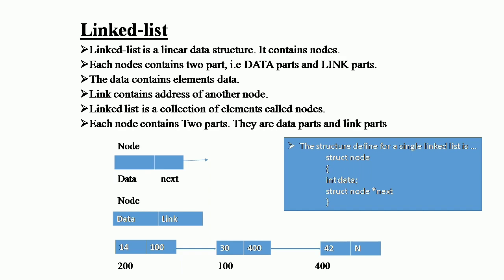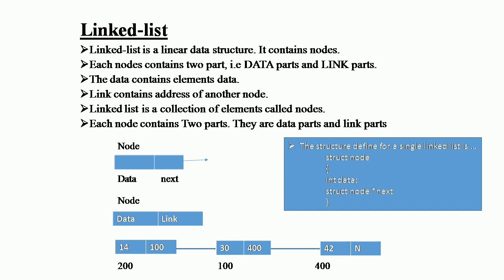The 400 node has the number 42, and n belongs to the right side, the next part. This is the structure defined for a single linked list. For example, you have a single linked list. The structure defined for a single linked list is: struct node { int data; struct node *next; }